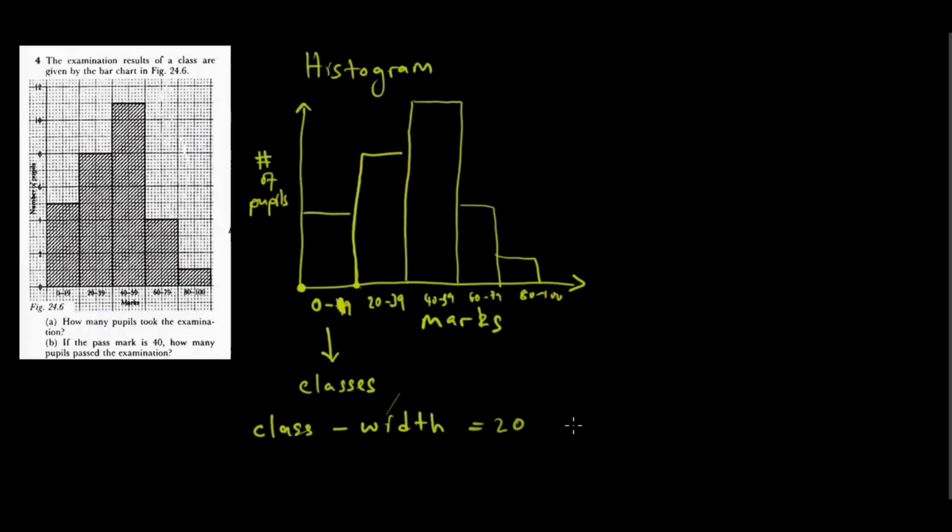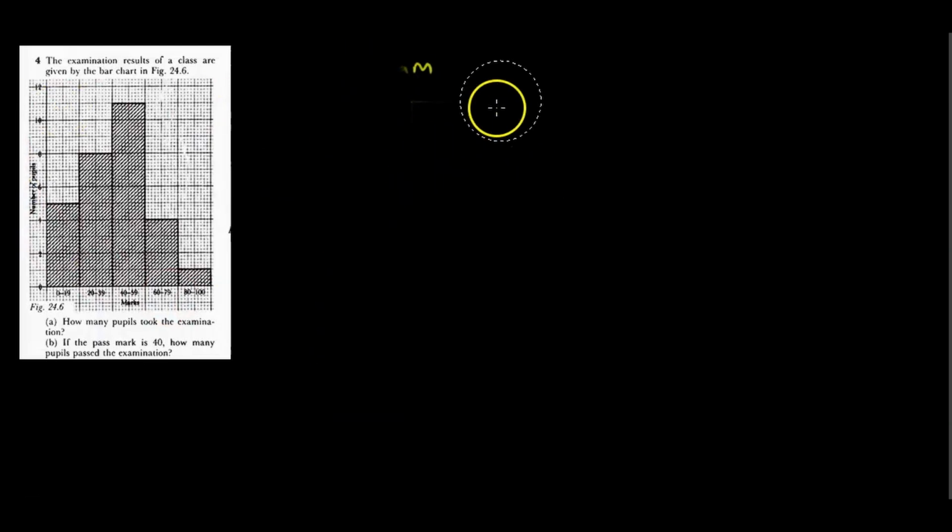So that is what I wanted to discuss. Let us get into answering the question. So what does the question say? Frequency yakakosha, cumulative frequency yakakosha. In most questions, you are going to be required, even though it's not outrightly stated, to have a table which contains your frequency and your cumulative frequency. So let us do it.